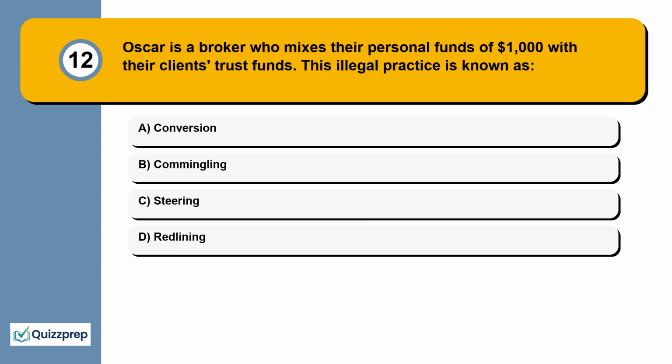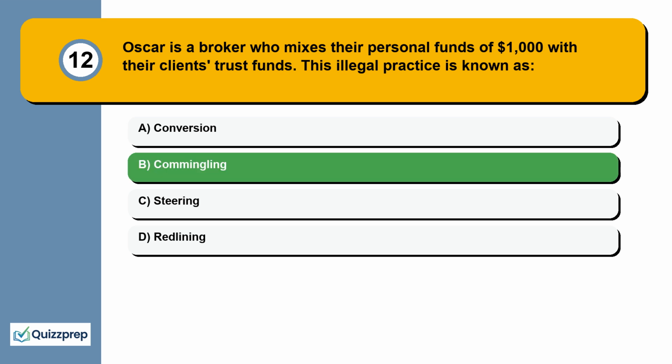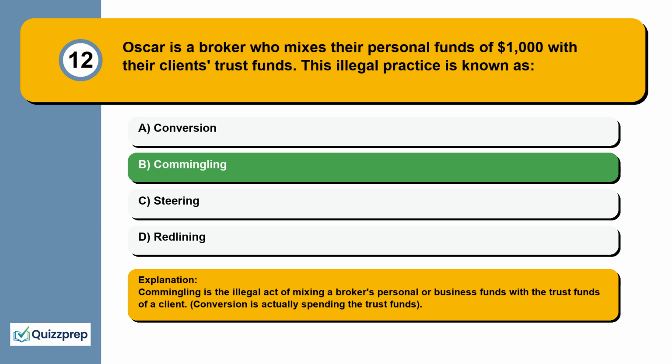Question 12. Oscar is a broker who mixes their personal funds of $1,000 with their clients' trust funds. This illegal practice is known as conversion, commingling, steering, redlining. Commingling is the illegal act of mixing a broker's personal or business funds with the trust funds of a client. Conversion is actually spending the trust funds.